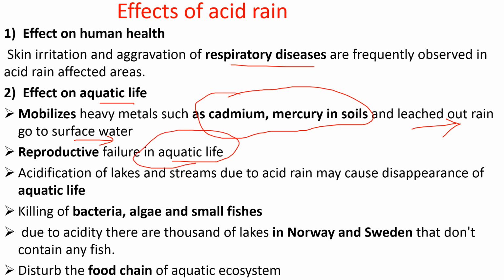Next is the effect on aquatic life. Generally it has the capability to mobilize certain heavy metals like cadmium and mercury in the soil. So they will leach out and reach your surface water sources. Then reproductive failure in aquatic life is observed due to this acid rain. And as the acid has a very low pH, it will result in acidification of lakes and streams, and that will cause the disappearance of many aquatic life forms, and the killing of bacteria, algae and others.